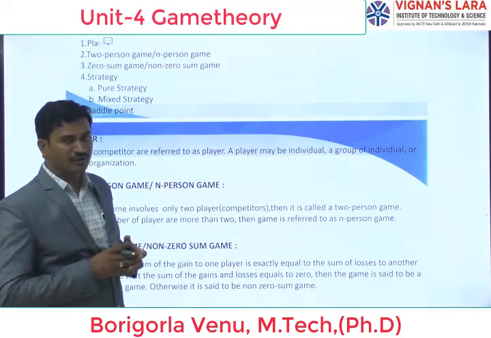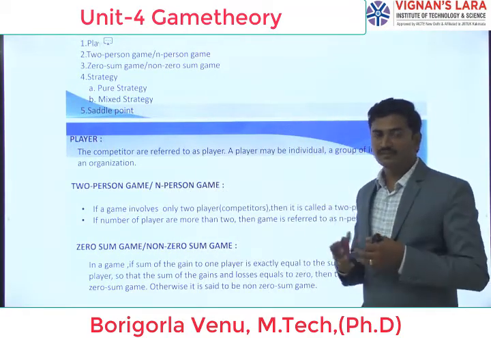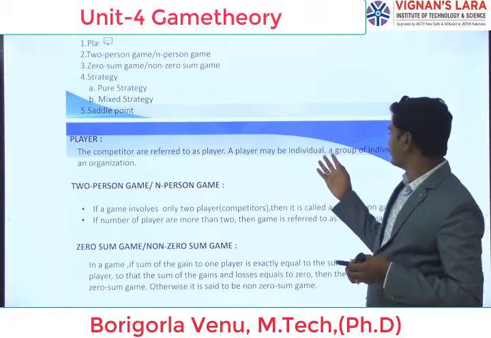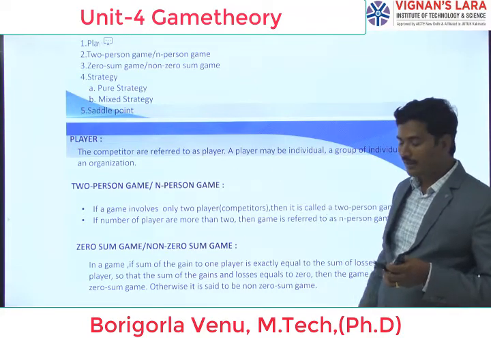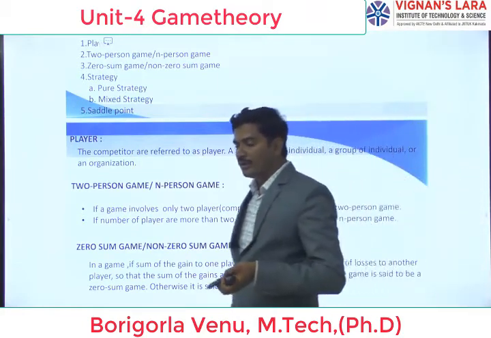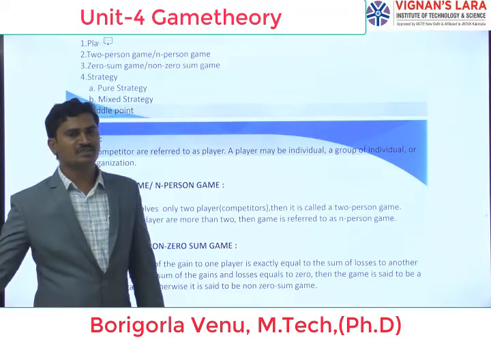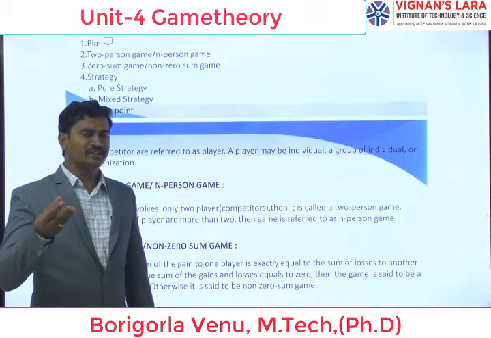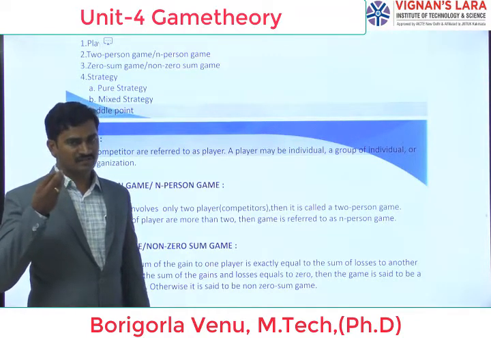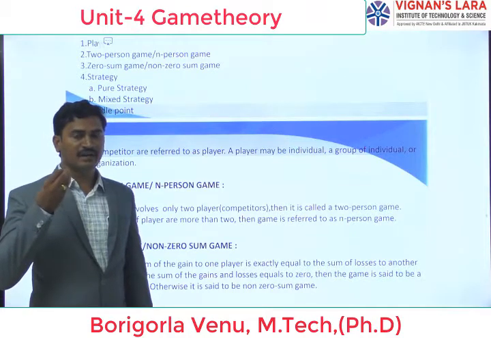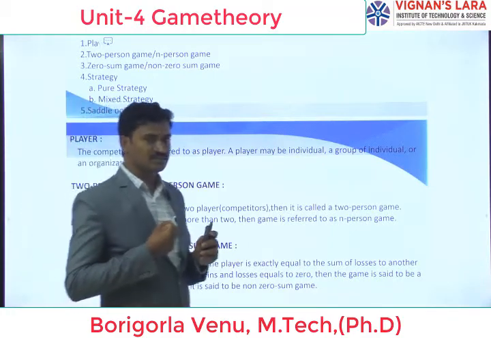Next, a group of individuals. If we take cricket, a number of people are involved in that game. Those types of games involve groups of individuals. Next, coming to the organization. In the competitive world, organizations are there, like our institutions. N number of engineering institutions are there. In that, at the time of end exams, any one organization will succeed in society, it means it will get the best rank. Those are also examples of organizations.